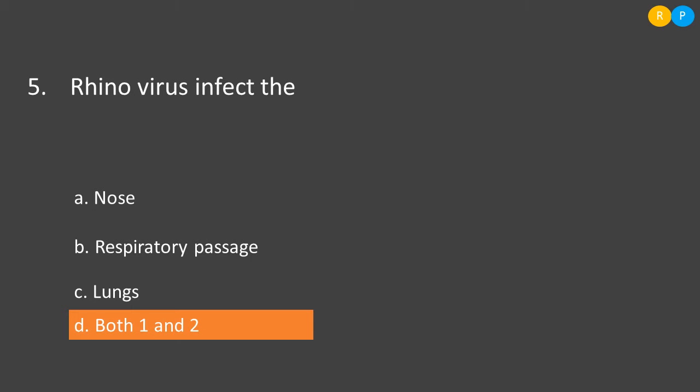Clear. So let us see the options. Option A, nose. Option B, respiratory passage. Option C, lungs. Option D, both 1 and 2. So as I told, common cold is caused by rhinovirus. The organs infected in the respiratory system are the nose and respiratory passage. It will not enter into the lungs. So the correct one is option D, both 1 and 2.